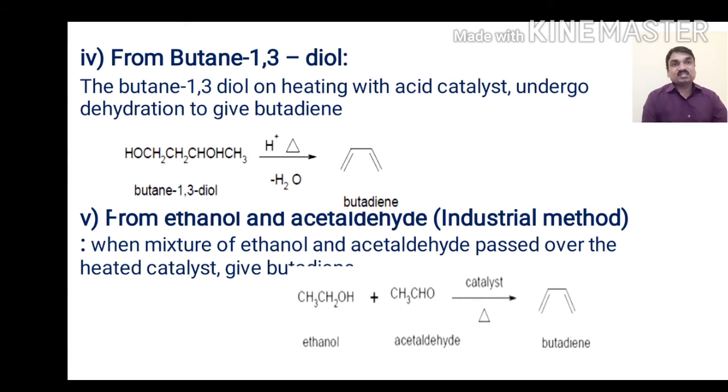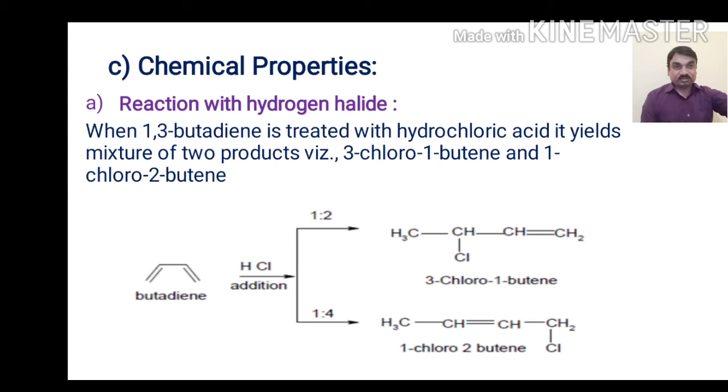This is the industrial method adopted to synthesize 1,3-butadiene, and it gives a good yield. So we have discussed all 5 methods for the formation of 1,3-butadiene.